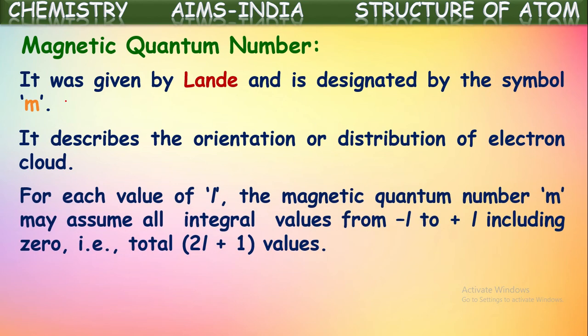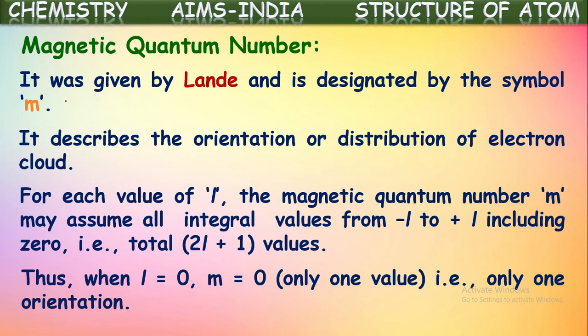For each value of l, the magnetic quantum number m may assume all integral values from minus l to plus l including 0. So totally it will take 2l plus 1 values because it is taken from minus l to plus l including 0. All these integer values are taken by this. So m values are from minus l to plus l including 0, where l represents azimuthal quantum number value. So how many values for each azimuthal quantum number we are getting here? Magnetic quantum numbers 2l plus 1.